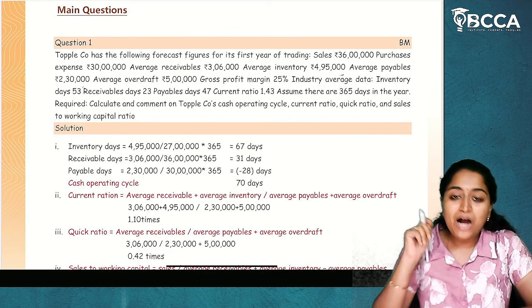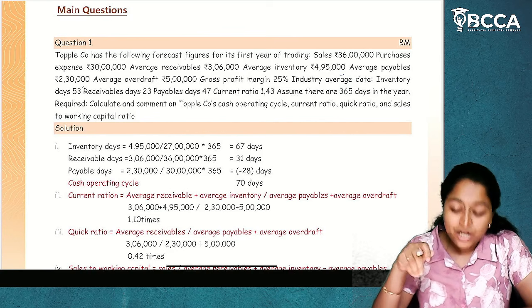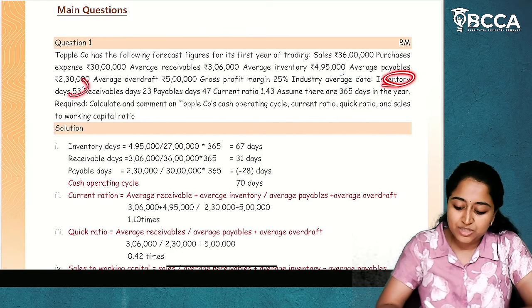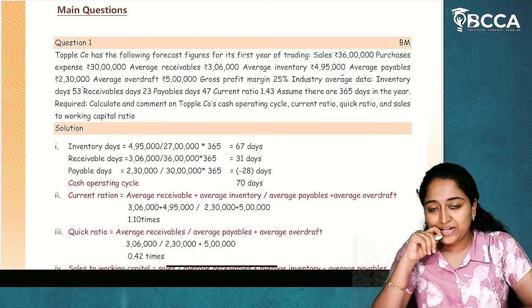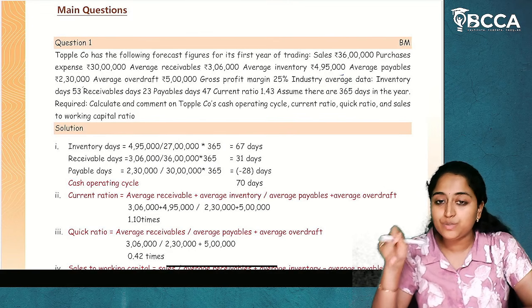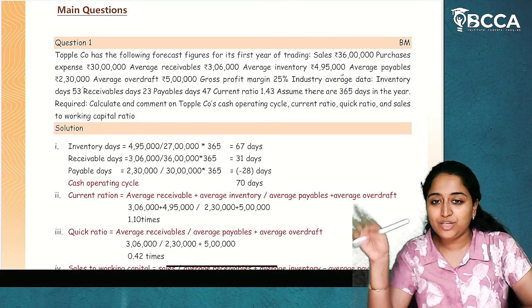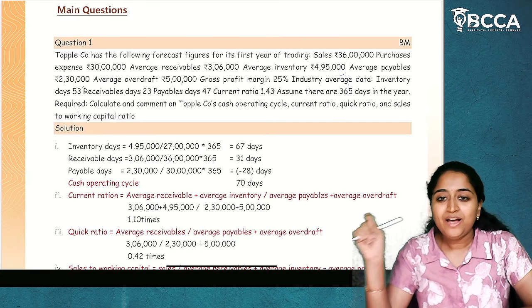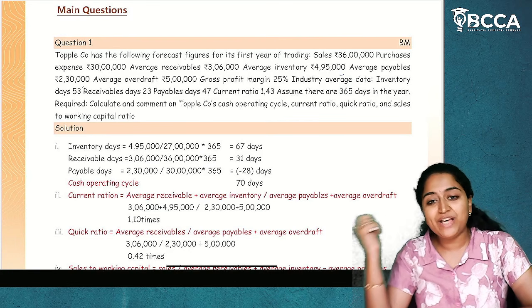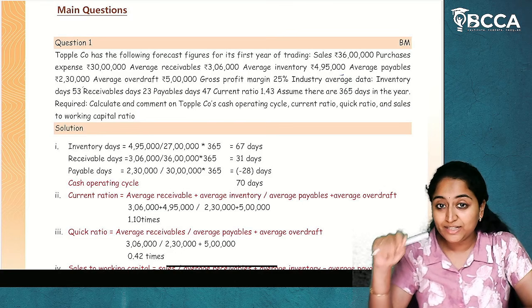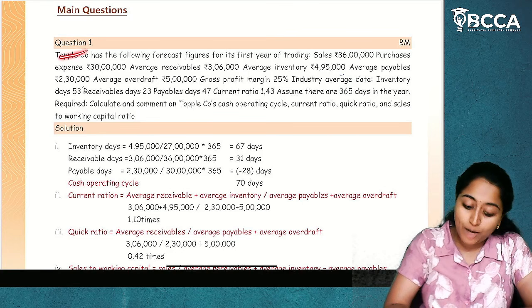Now, how are we going to calculate the inventory days? Don't take the inventory days given as industry average data. You should not consider that; many students make the mistake thinking that as it is already given in the question, that will be the days. No. This is industry average data. We have to calculate the cash operating cycle for Topple company.